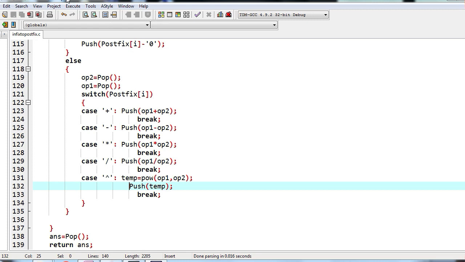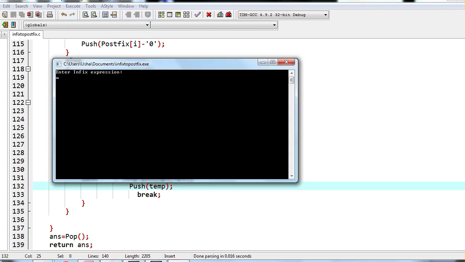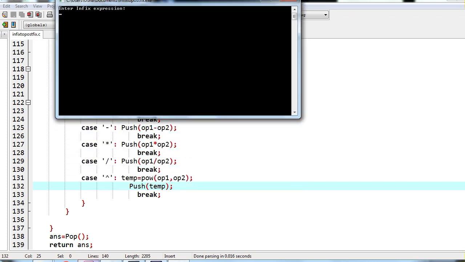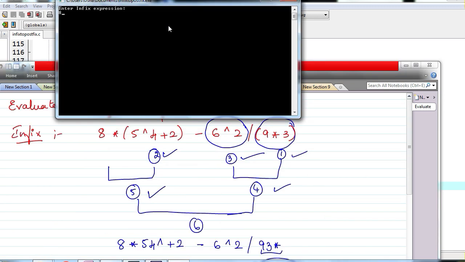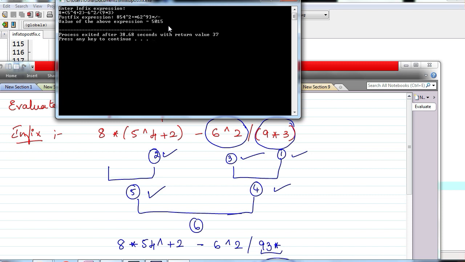It is not showing any error. I think it will run. Right now, I'll give the same expression again. So it is 8 star open bracket 5 power 4 plus 2 minus 6 power 2 slash open bracket 9 star 3. Okay, right, see we have got the postfix expression. Last time also it was correct only, and we have got the value of the expression also, 5015, which we just calculated in the beginning of the class.